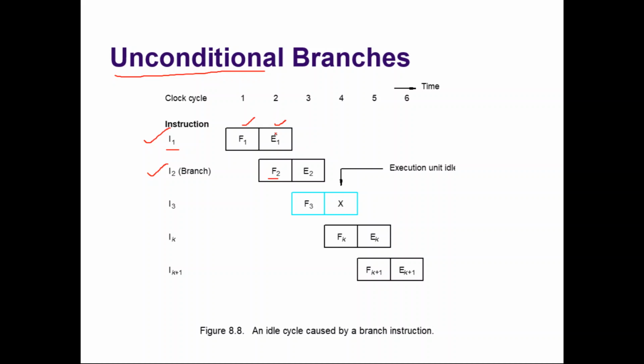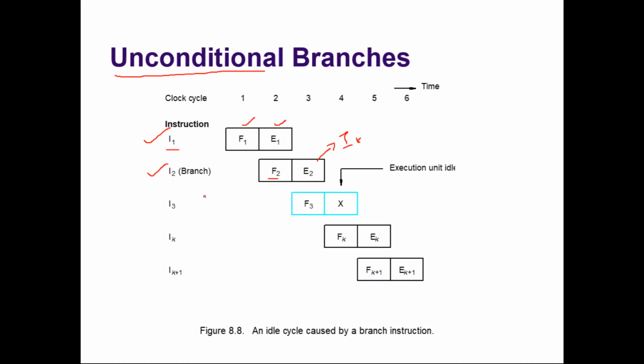Okay, so we are discussing a two-stage pipeline. Remember, it's not four-stage, it's just a two-stage pipeline. So instruction 2 is fetched during clock cycle 2. It is executed during clock cycle 3. After executing, only then does the processor know that it is a branch instruction and it wants to transfer the control to instruction K.